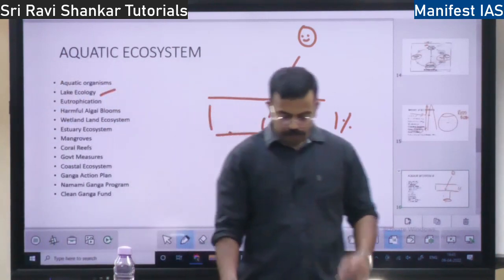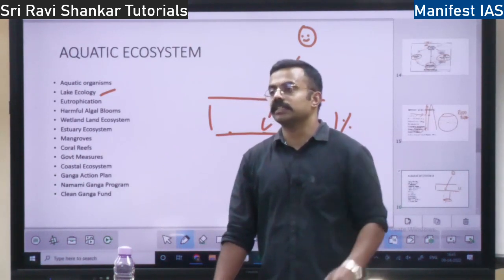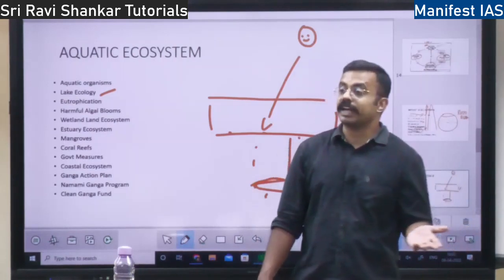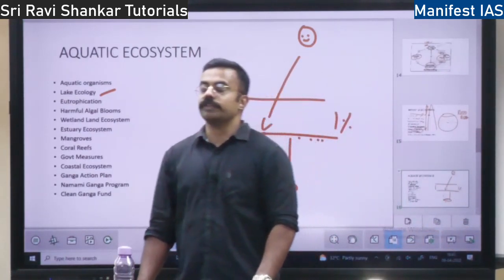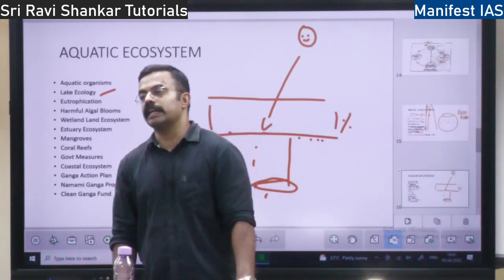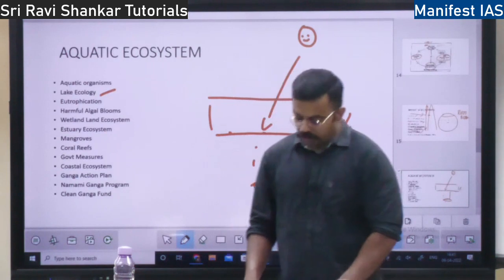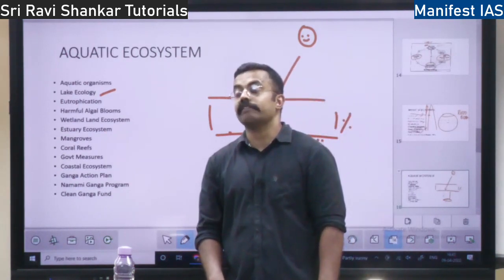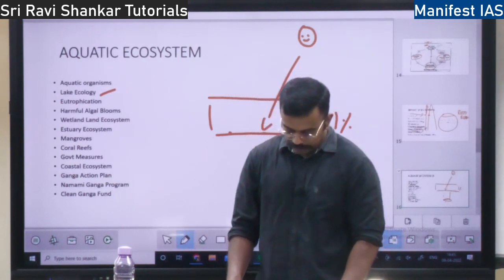So the nutrition in the lakes will go on increasing because of excess fertilizers in the agricultural land. Also excess sewage. Sewage is also unfortunately connected to the lakes, because of which the nutrition will go on increasing. When the nutrient level increases in the lakes, it is called eutrophication, right?